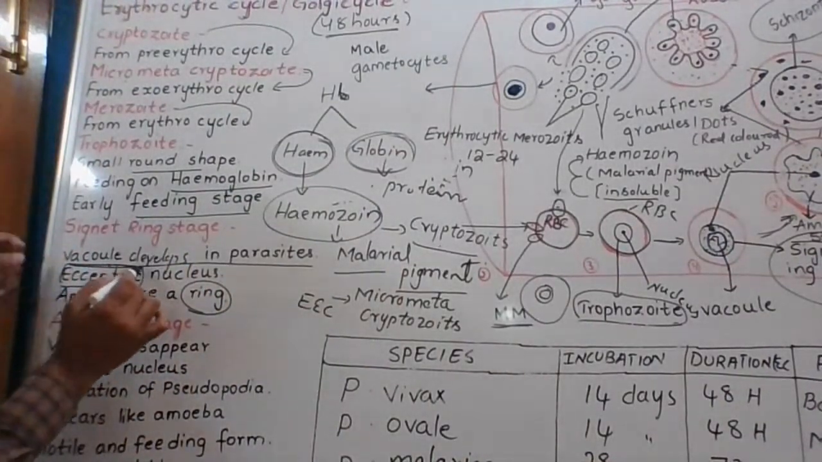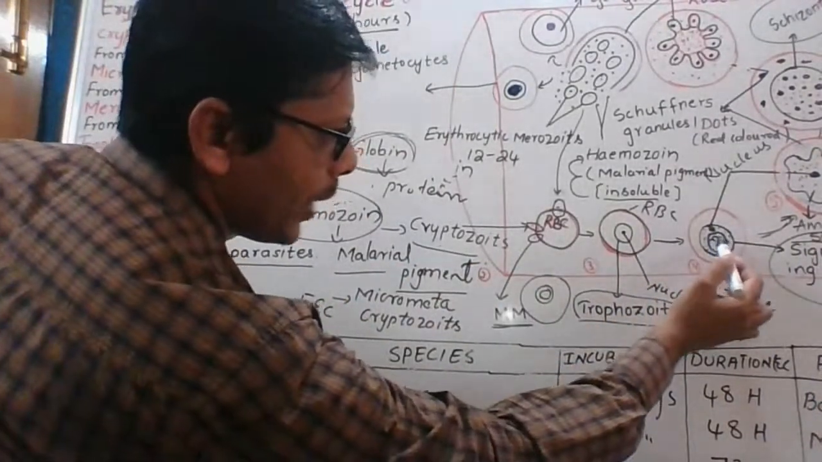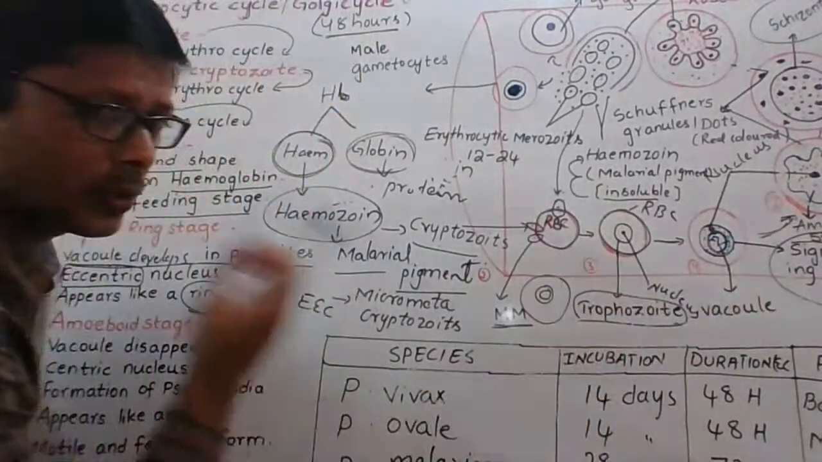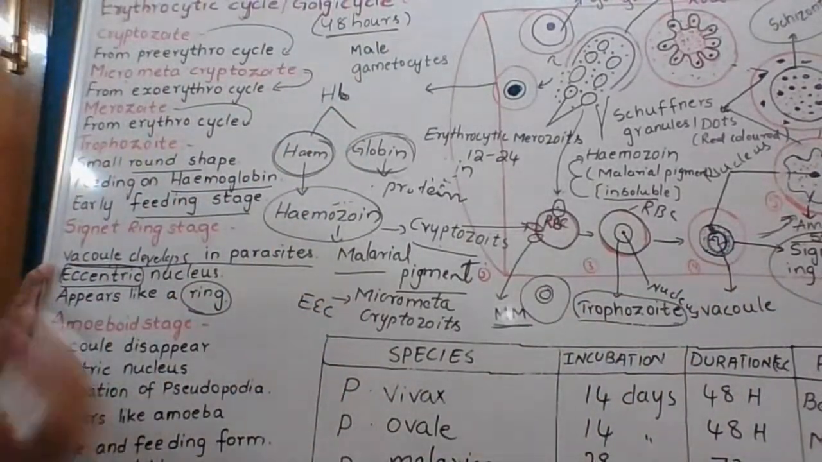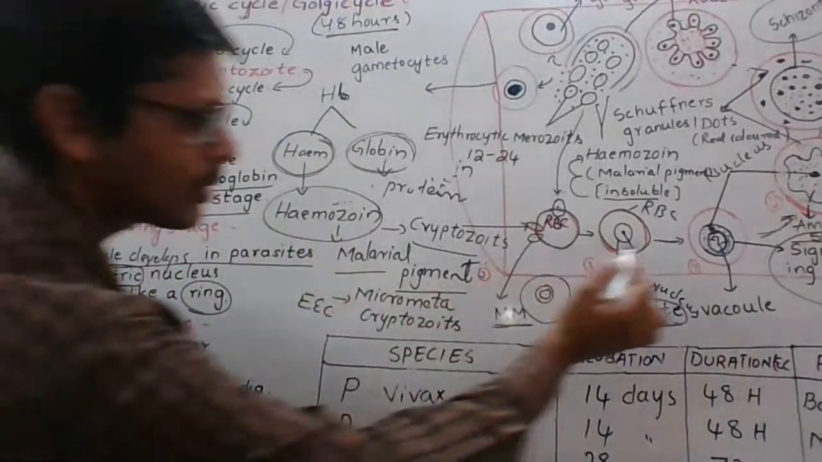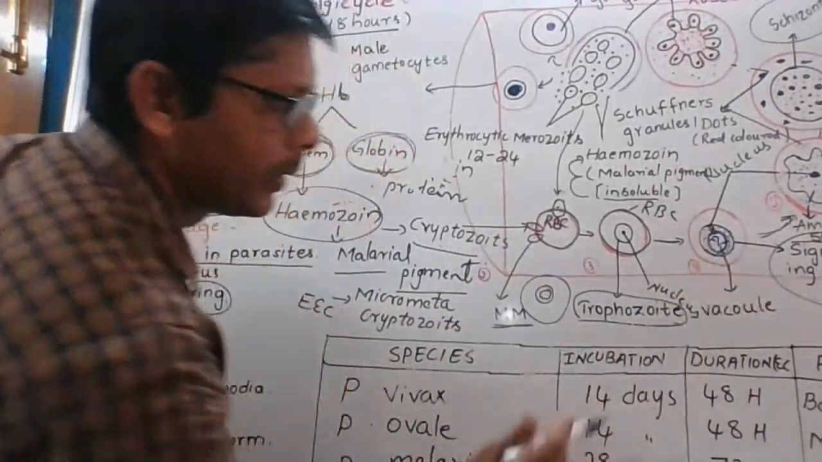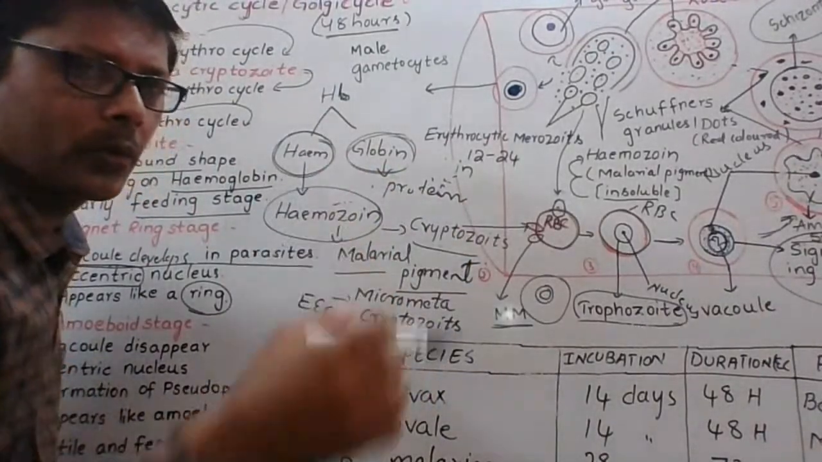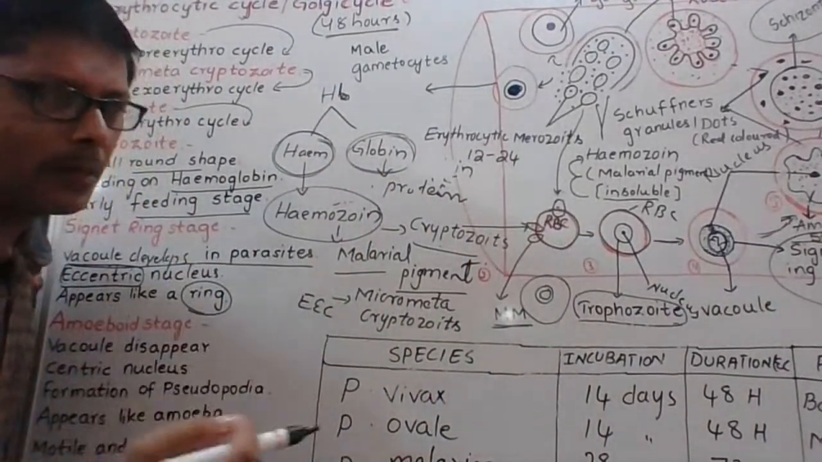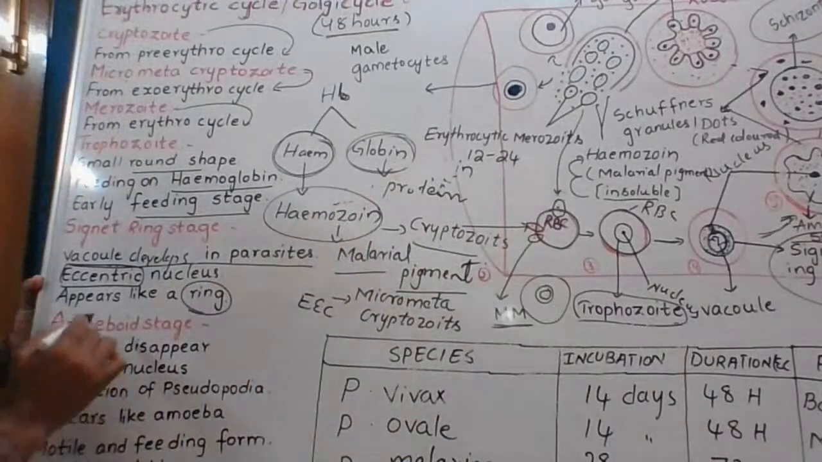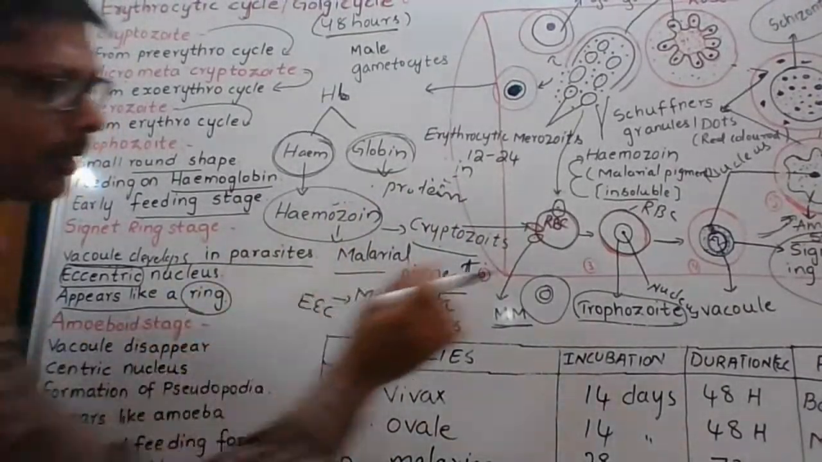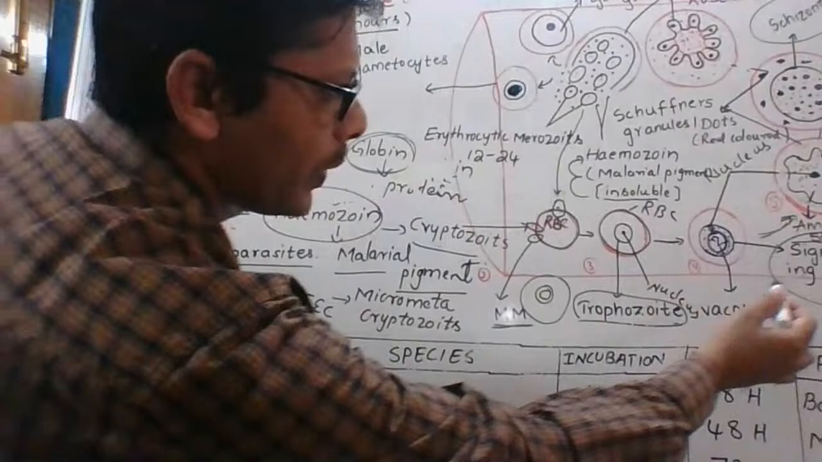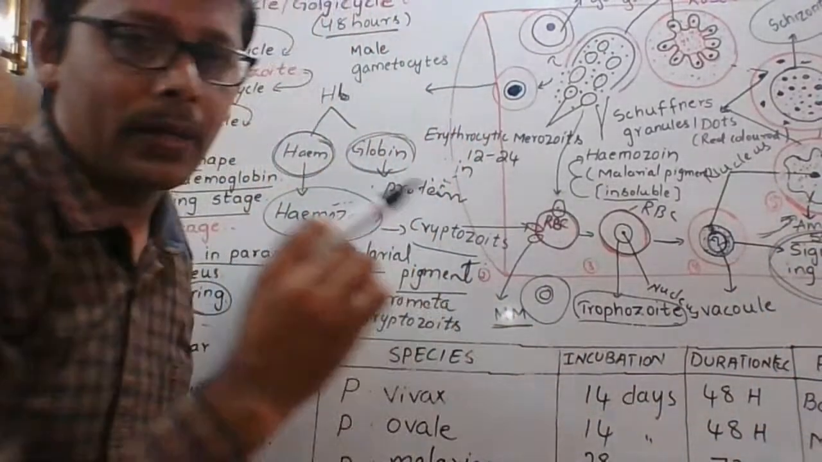I repeat again, vacuole develops here. Food vacuole develops here to feed on RBC, hemoglobin, and the nucleus is eccentric nucleus. That means it is in the side of the cell, not in the middle. Generally, nucleus we find in the center of the cell, but it is in the periphery. Next, it appears like a ring. That's why it is named as signet ring state.